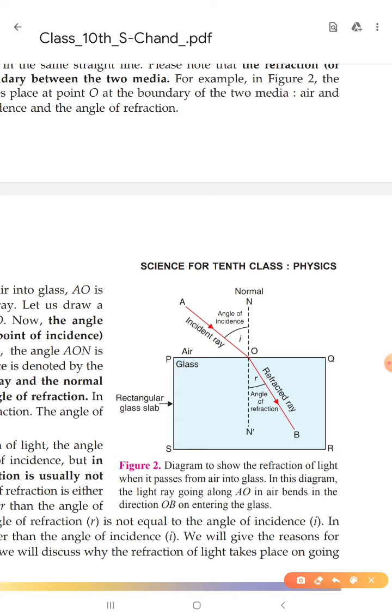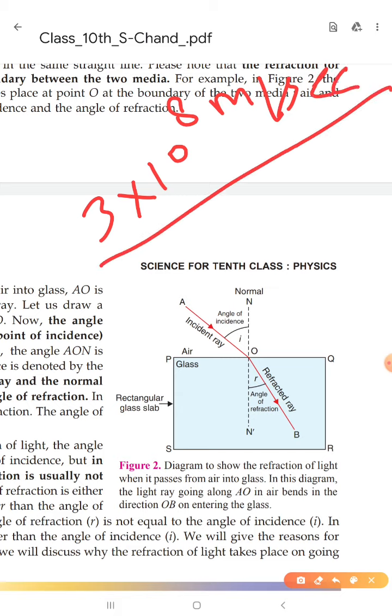As we know, the speed of light in air or vacuum is 3 into 10 to the power 8 meter per second. This is the speed of light in vacuum, and this is the maximum speed of light. But in another medium, suppose glass, the speed of light decreases compared to vacuum. So due to the difference in the speed of light in different media, the light bends from its path, or we can say the light refracts.